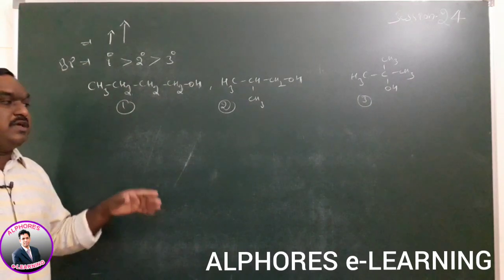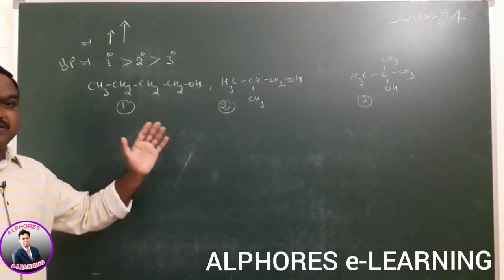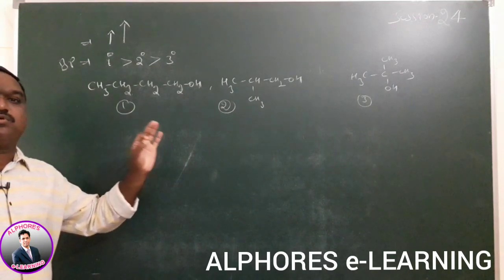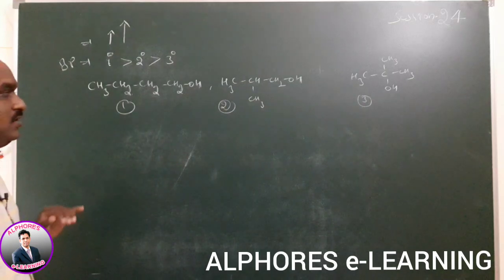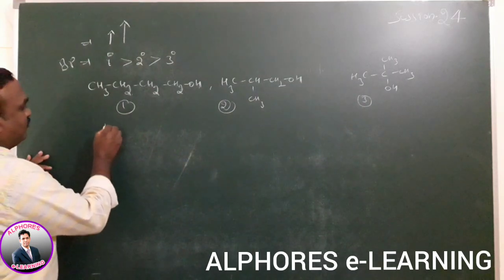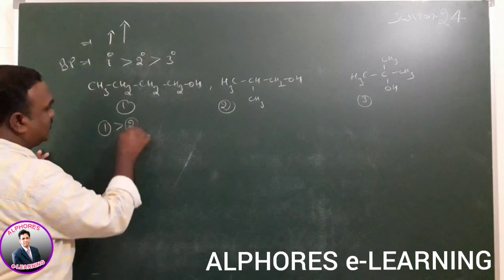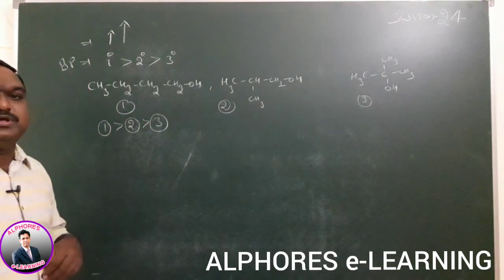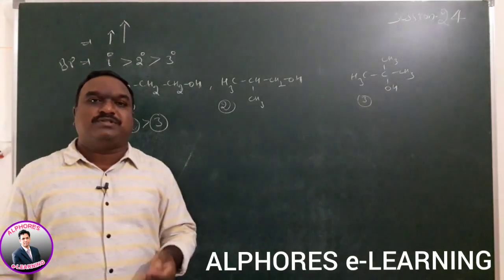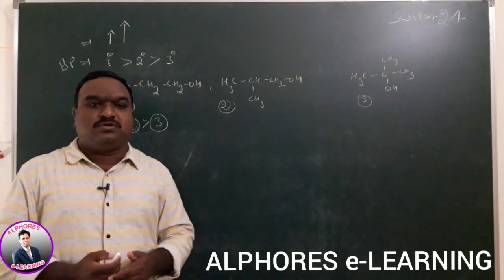Remember always, as the number of branches increases, the compound's boiling point decreases. That is the main point in this case. For example, the first compound is greater than the second compound, which is greater than the third compound. Based on the branches we can explain that concept.